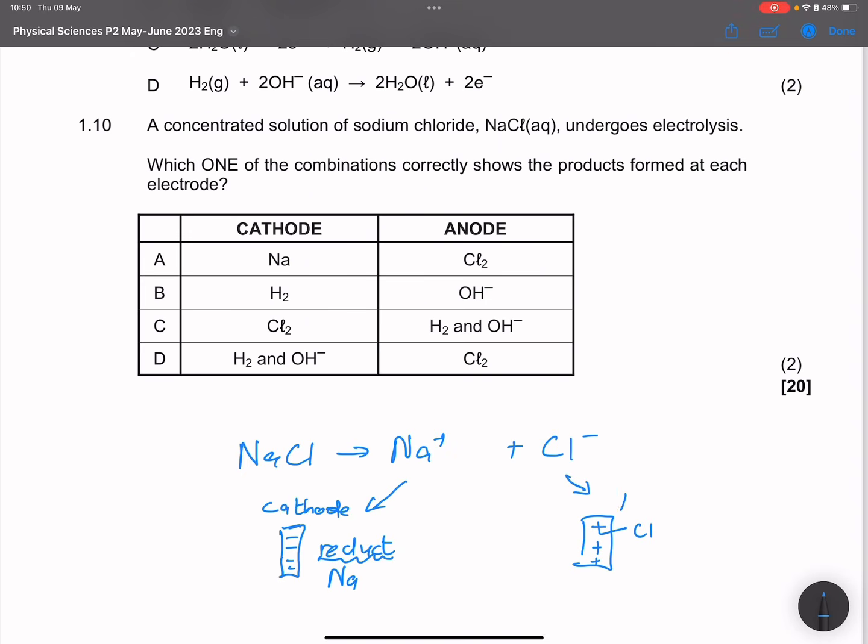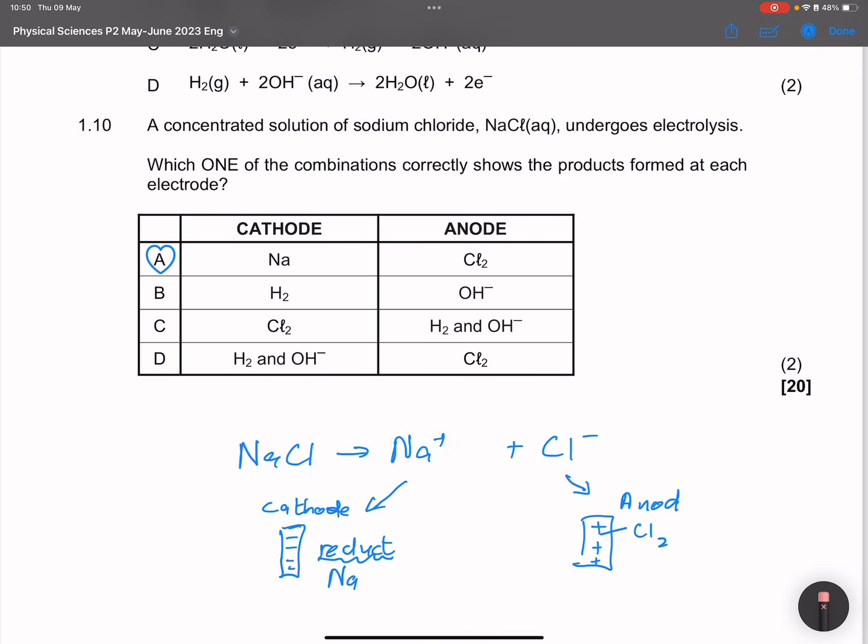So that will be our anode. We are undergoing oxidation there. Cl- ions give away electrons and therefore become chlorine. So we'll see chlorine gas forming over there. So the correct answer there should be on the anode, we are forming chlorine, definitely. And on the cathode, we are forming sodium. So I'm going to take this answer over here. So that's how we leave this part of the question.